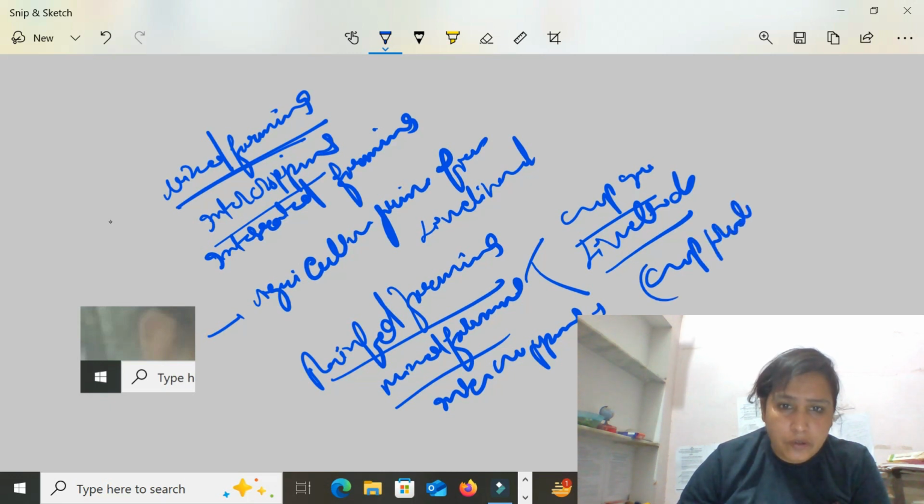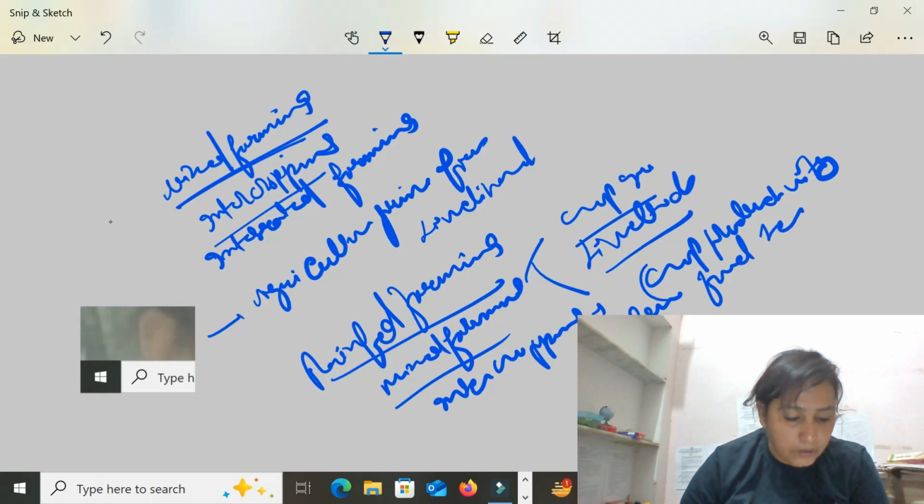Next is intercropping. This intercropping technique involves the multiple growth of crops. This practice has been increasing in India owing to its ability to enhance crop productivity, and especially food security. It will ensure food security.